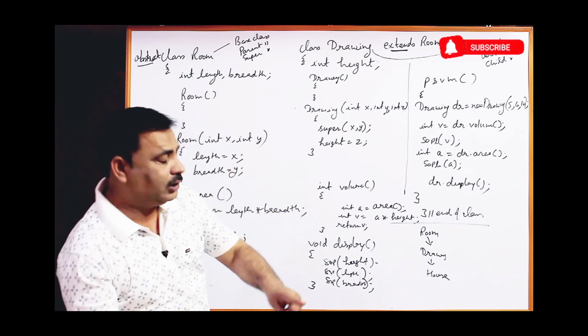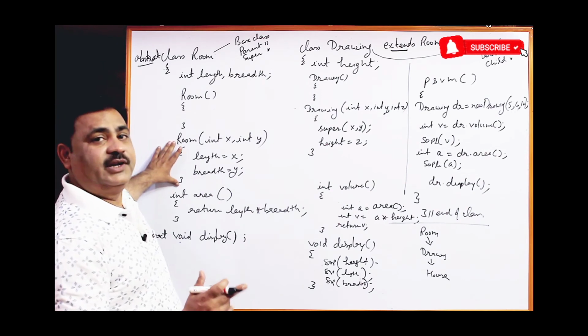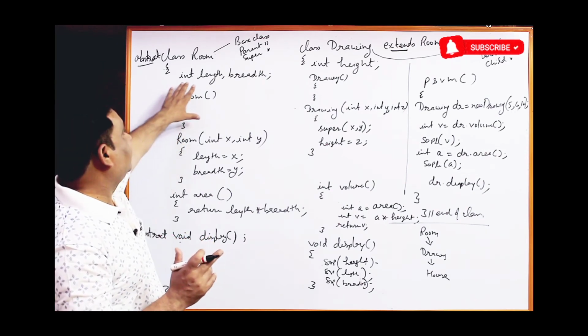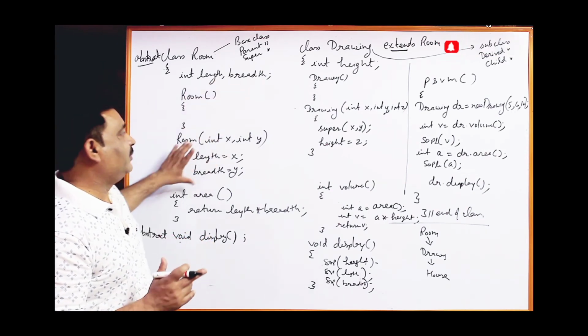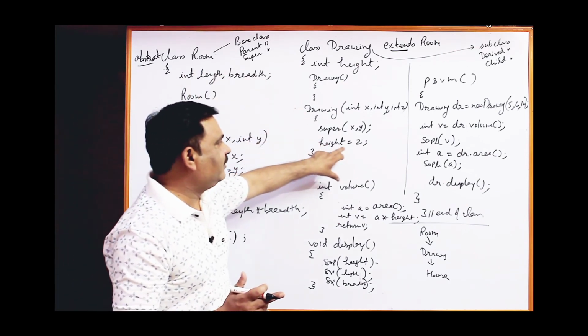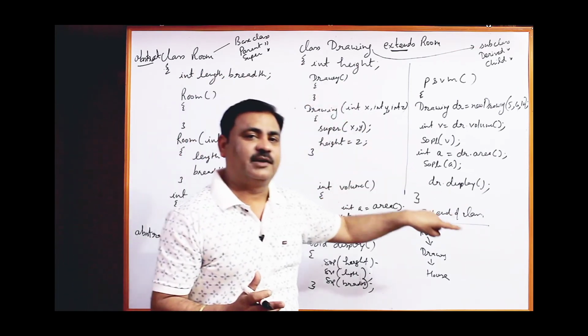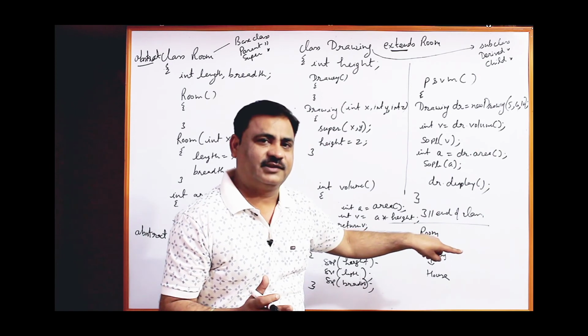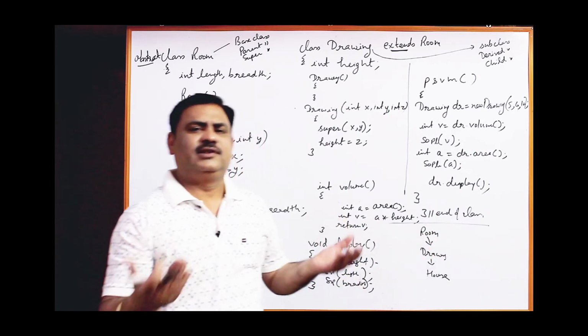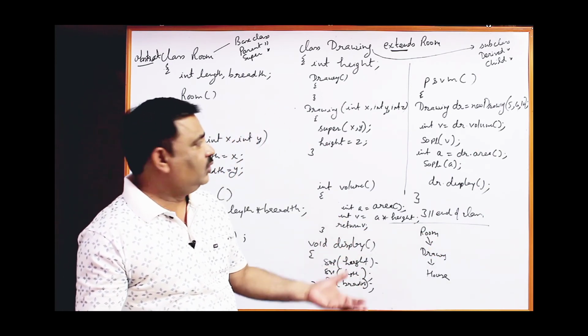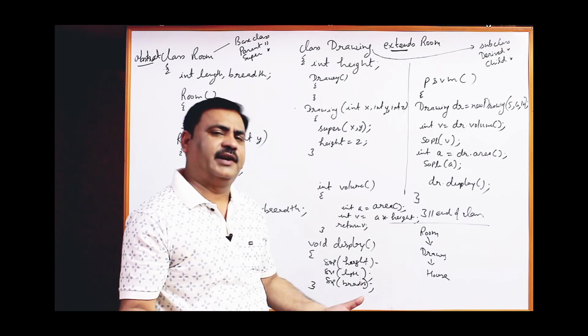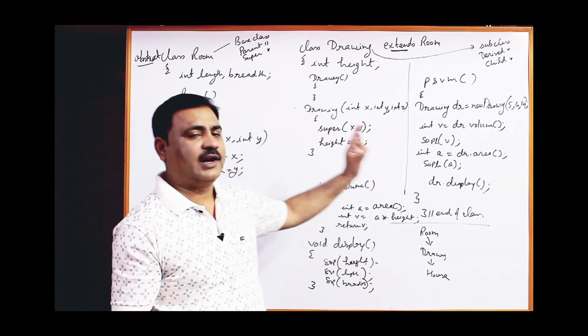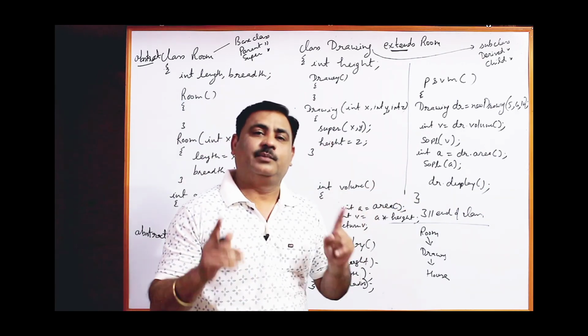So first of all, room class constructor will be initialized with the legal data values. These data members will be initialized, then drawing class data members will be initialized, then house class data members will be initialized. This is the concept. Rest of the things are same. You can just create the object of house class and access the functions of any of these classes if they are not private.